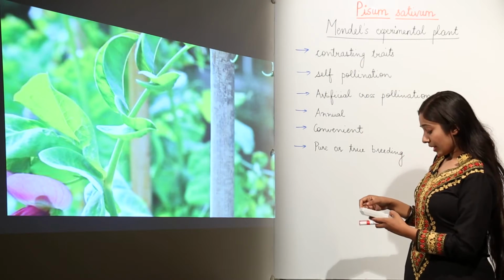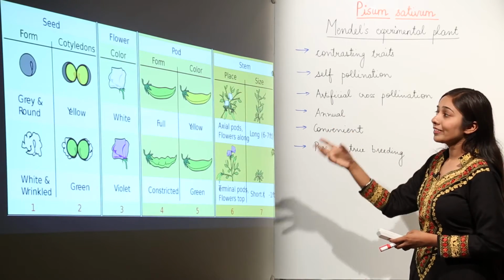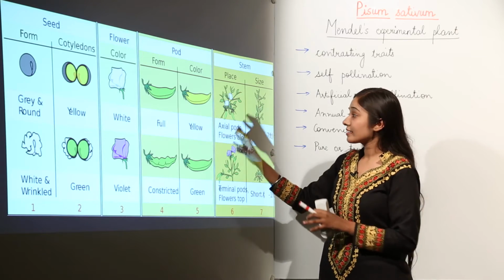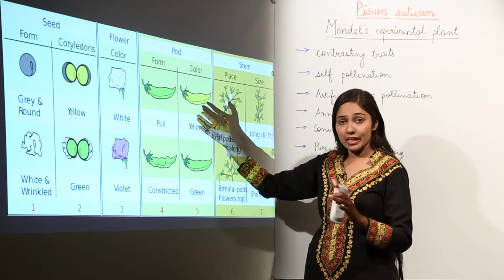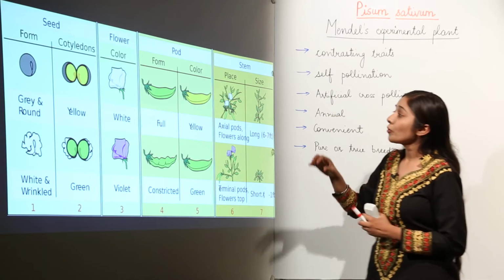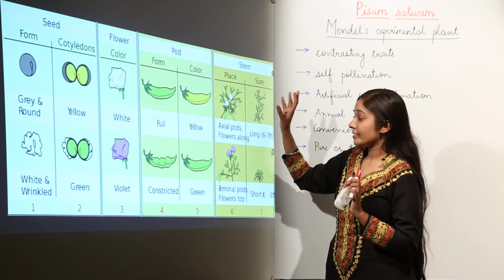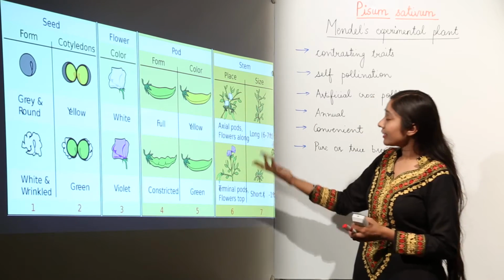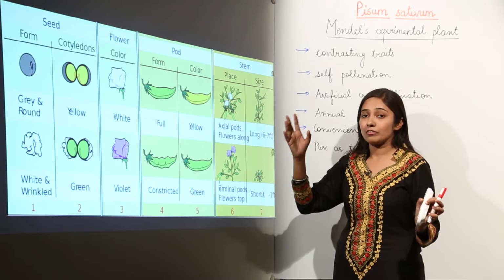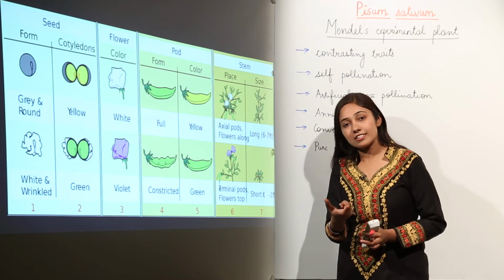For example, in a pea plant, some flowers are white in color and some flowers are violet in color. So this is a pair of contrasting traits, like white flowers and violet flowers. Another example is the height of the plant, the stem size of the plant: some were tall and some were dwarf. So this is a pair of contrasting traits.